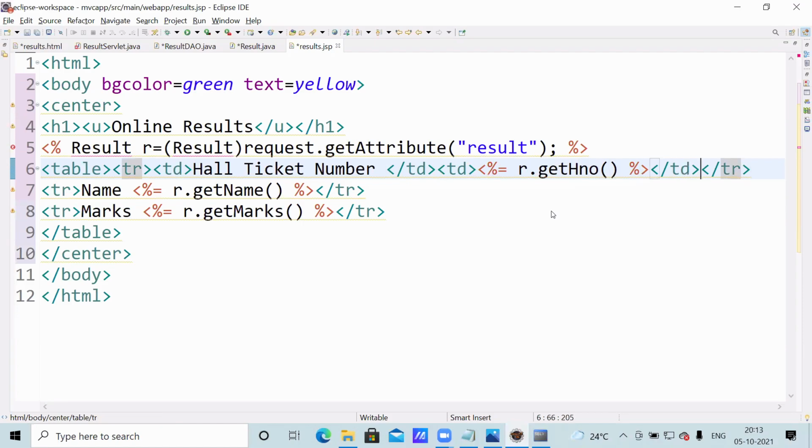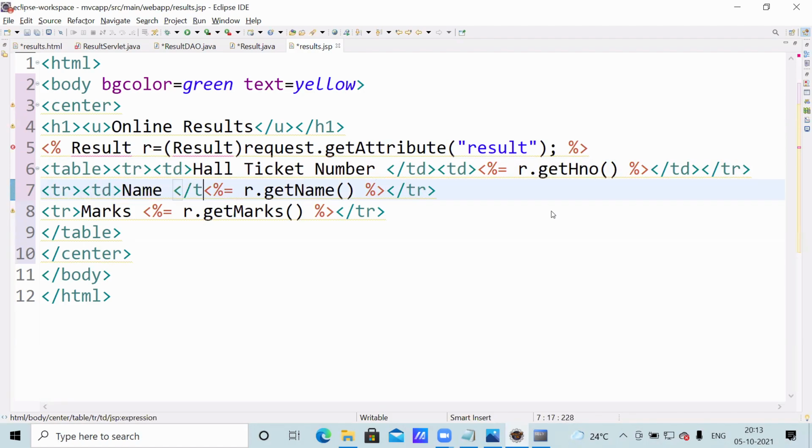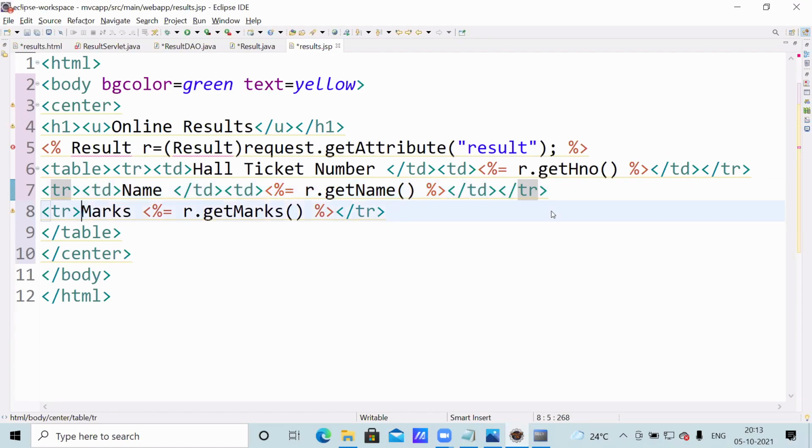You already know this HTML. Here one more cell, TD, TD close, again TD open, TD close, TD open, TD close, again TD open. So these are all design things, you can do it.